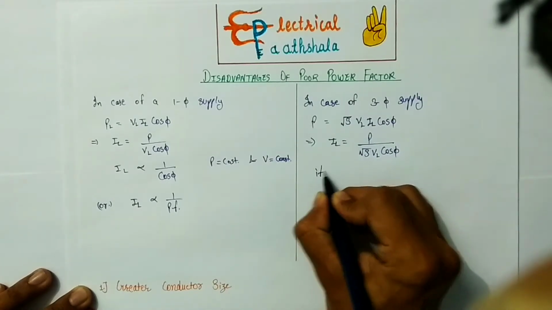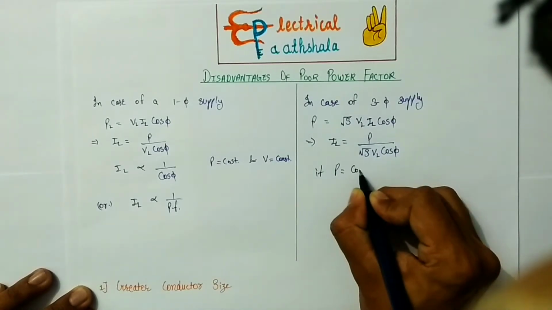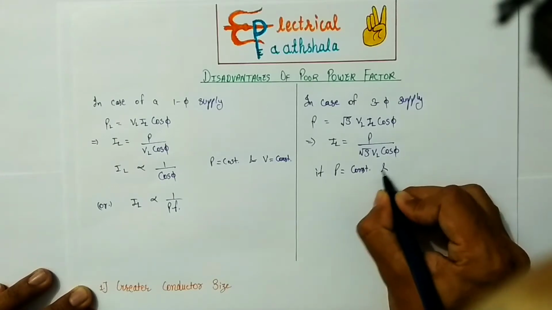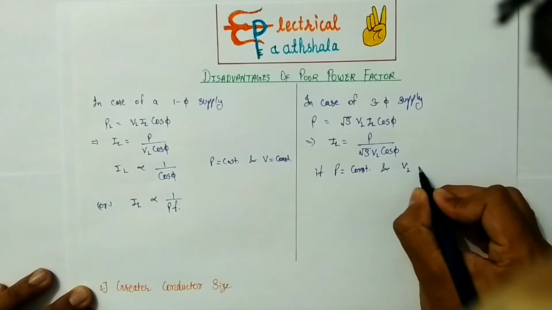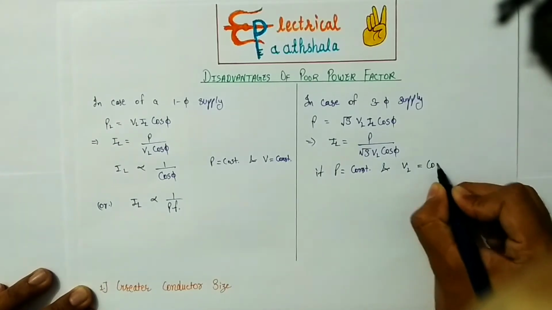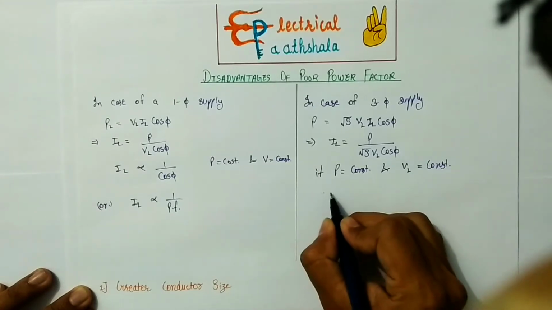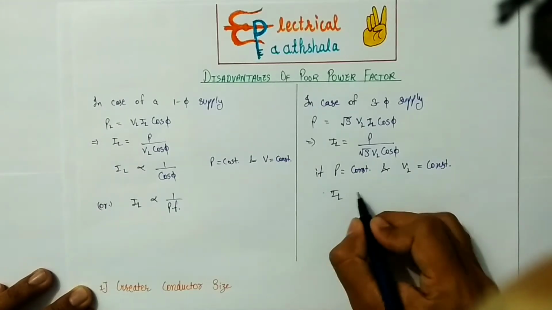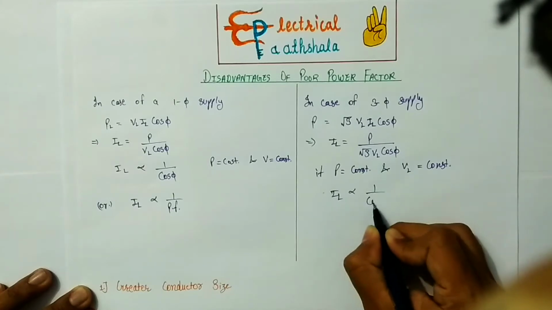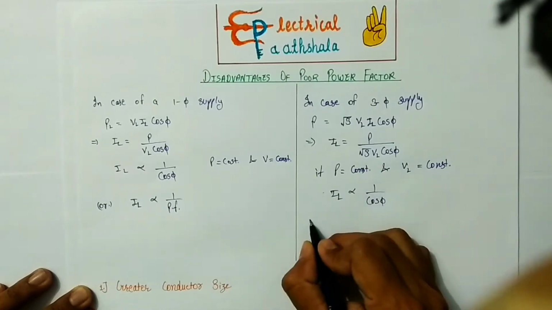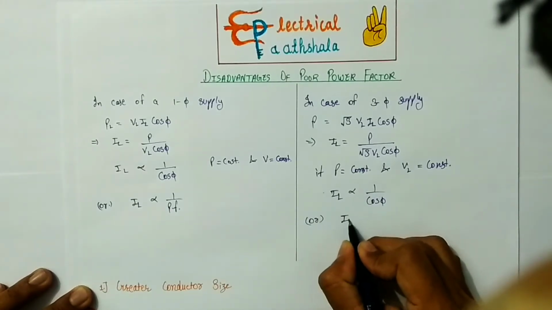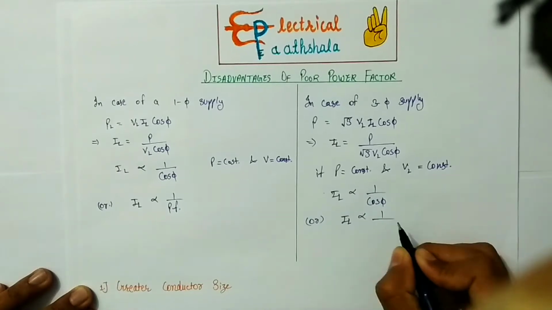Now if power is constant and voltage is constant, then IL will be inversely proportional to cos phi, or we can say that the current is inversely proportional to power factor.